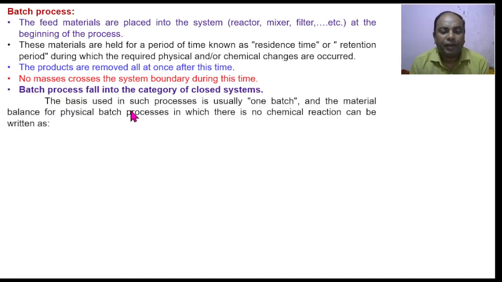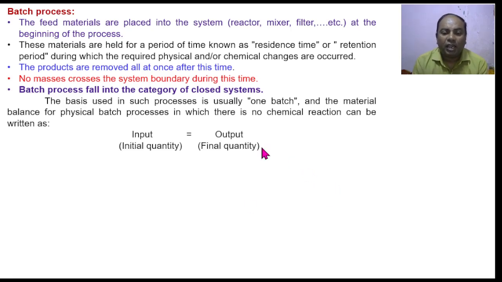Whenever we want to perform some material balance calculation, we have to take into consideration two facts. One fact is that the material balance calculation is done on a single batch, or one batch. Moreover, there should be no chemical reaction involved. That means the chemicals that are entering into the system, which undergo certain process, are not at all reacting during the process.